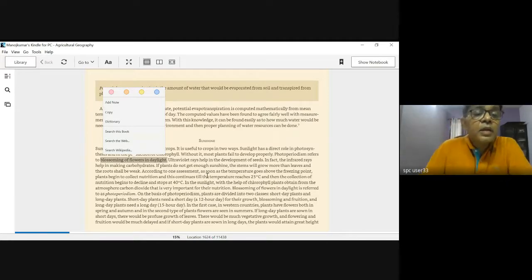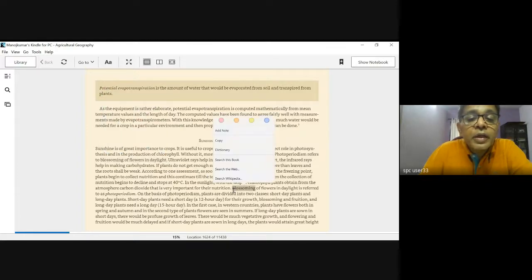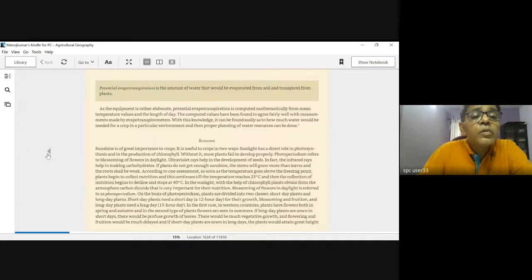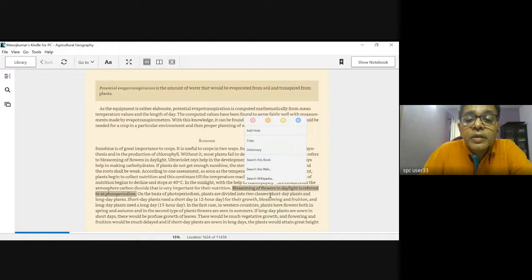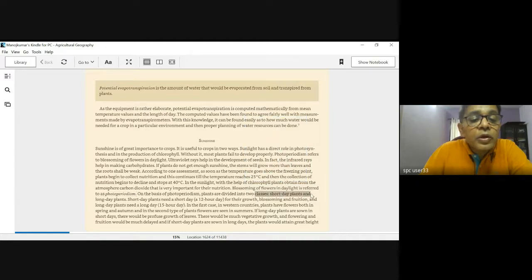So that's another issue. Of course, there are some flowers which bloom at night, but the majority of the flowers are going to bloom towards the daytime. Okay, as it's already mentioned earlier and it's written here, blossoming of flowers in daylight is referred to as photoperiodism. Okay, यावर you'll see that it is further divided into short day plants and long day plants.